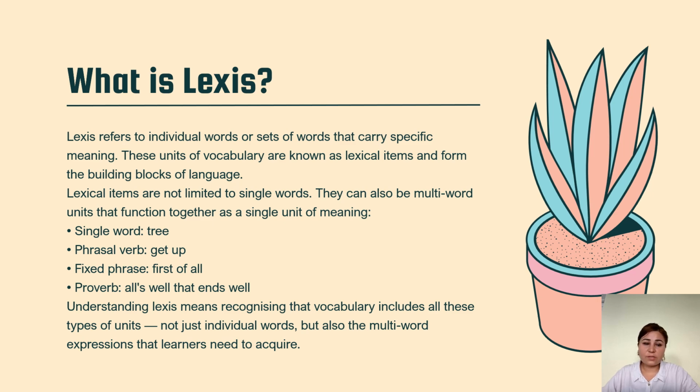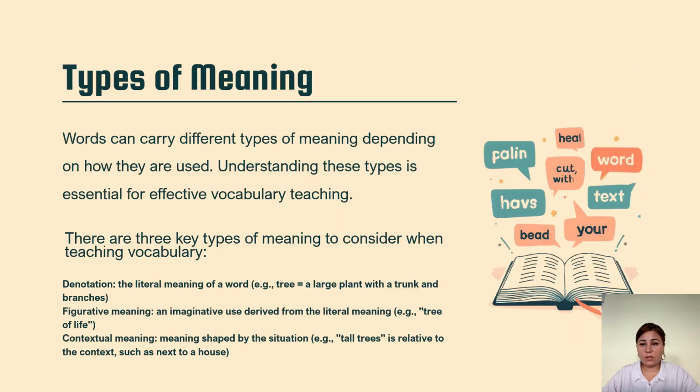They may be of these kinds: single word, for example tree; phrasal verb, get up; fixed phrase, first of all. We cannot say first of in or first of. Proverb: all's well that ends well. Understanding lexis means recognizing that vocabulary includes all these types of units, not just individual words, but also multi-word expressions that learners need to acquire.